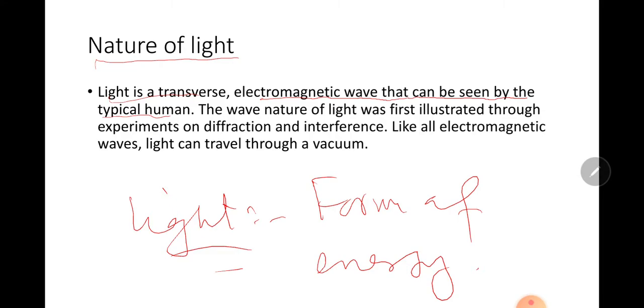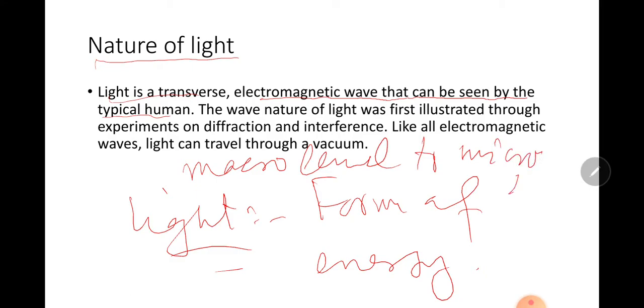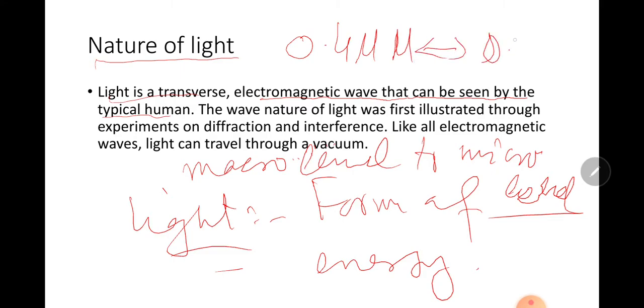Now you can see light from 0.4 micrometer to 0.7 micrometer. If the wavelength is between these two ranges, it can produce the perception of vision, otherwise not.